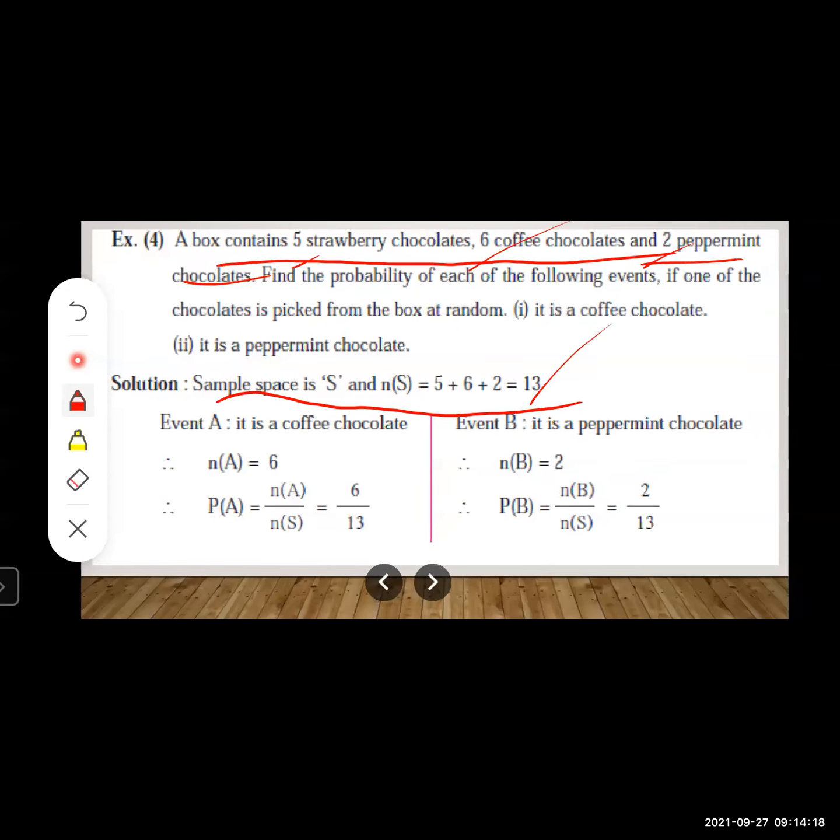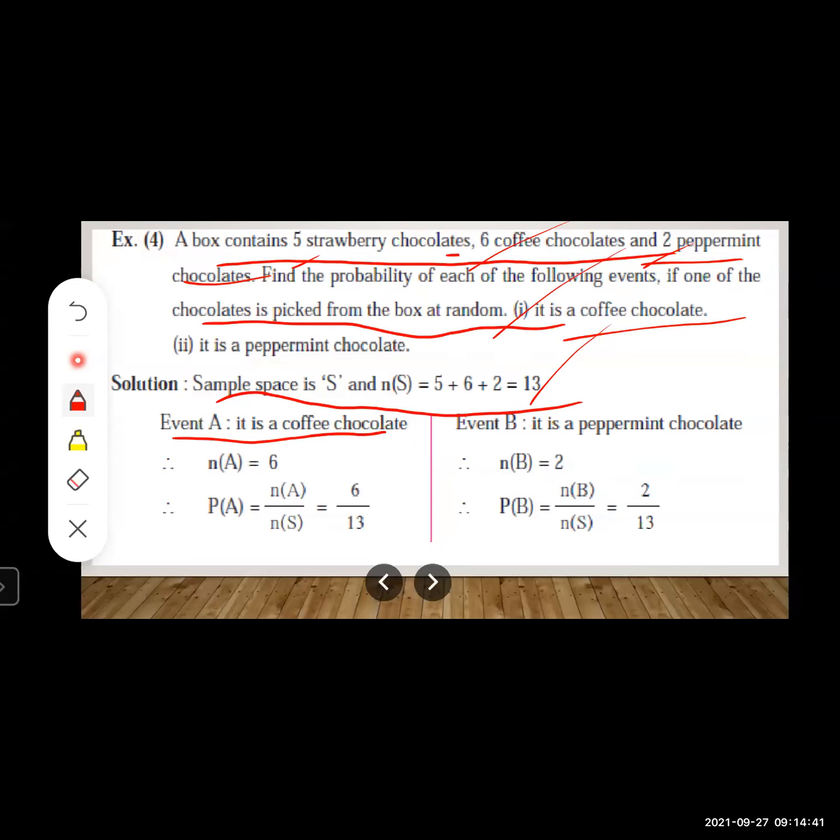Now let us move to the first condition. What is the first condition? The chocolate picked from the box randomly, and it is a coffee chocolate. Yes. Now we have considered A is the event that the chocolate picked from the box randomly is a coffee chocolate.